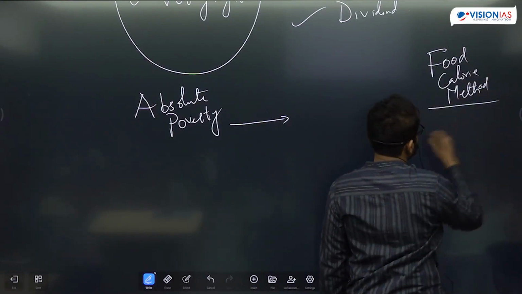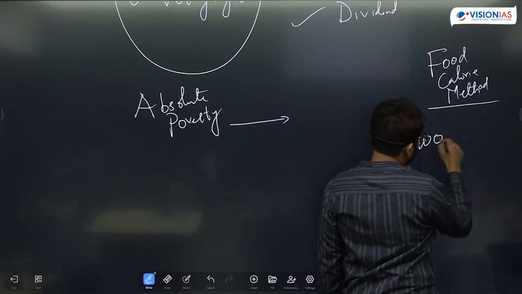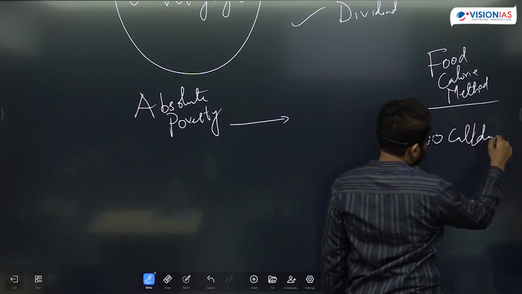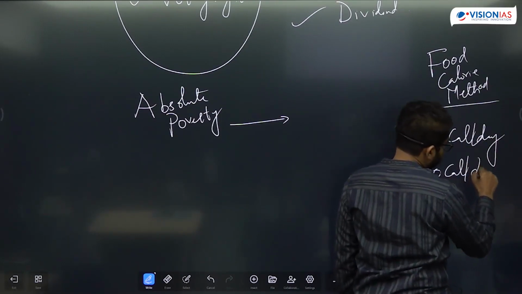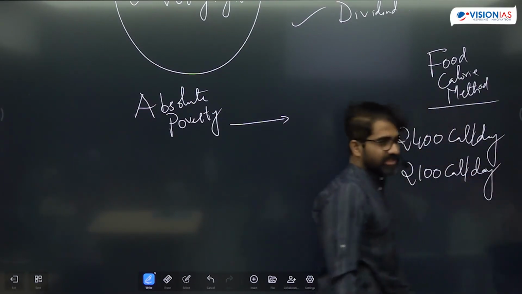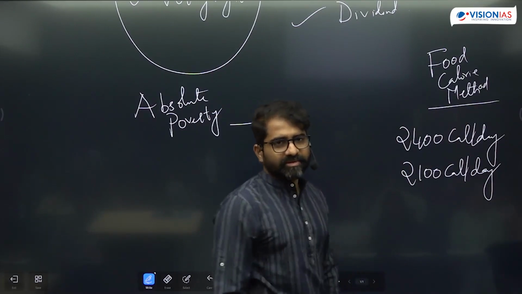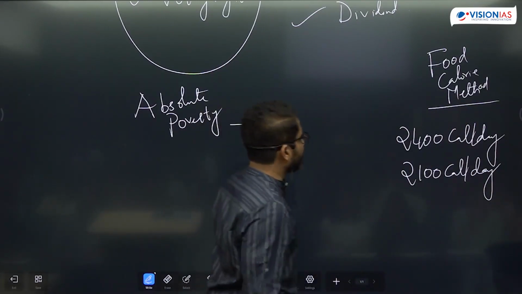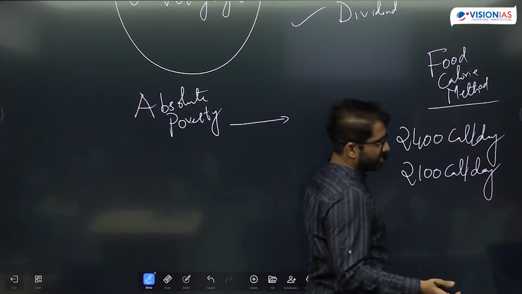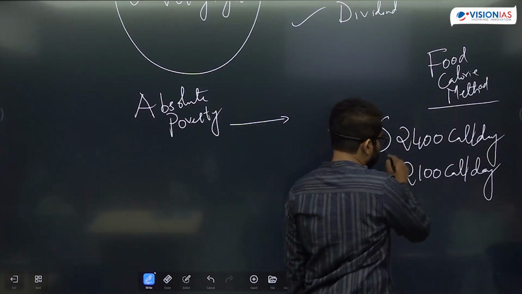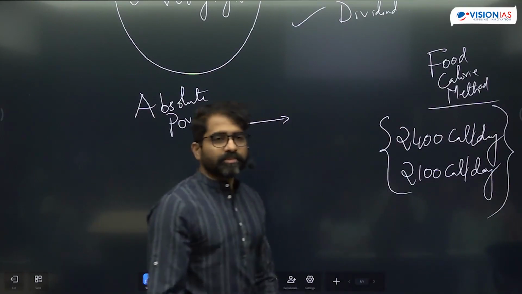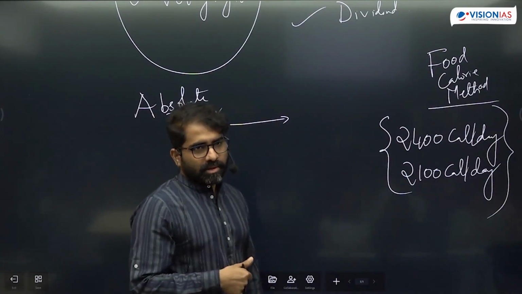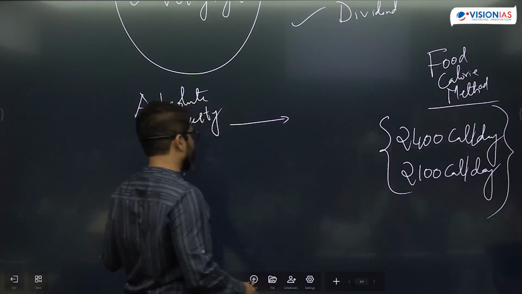Where we talk about 2,400 calories per day in the rural areas and 2,100 calories per day in the urban areas, and somebody who's getting less than this is poor. This is the food calorie method, which is not a good method, in fact, in the sense that poverty cannot be just checked through calories. Simple. But most of the committees earlier were using the food calorie method.